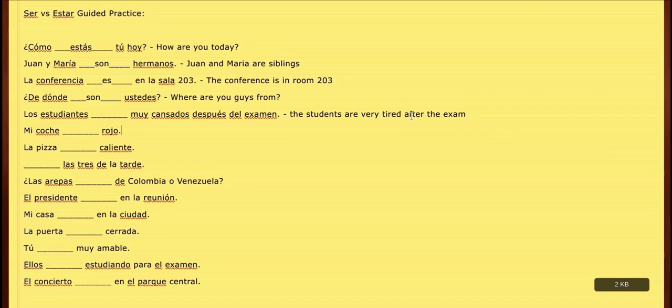quick. Is them being tired a permanent thing? No, right? That's a condition they're in. And that'll change soon. So because of that, we're going to be saying están.